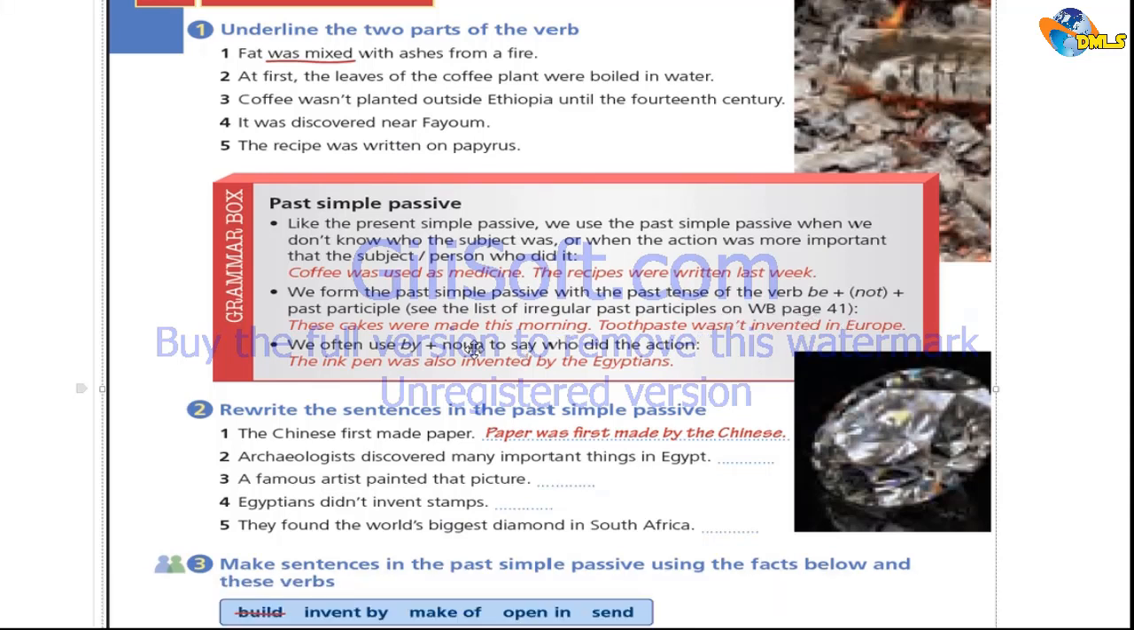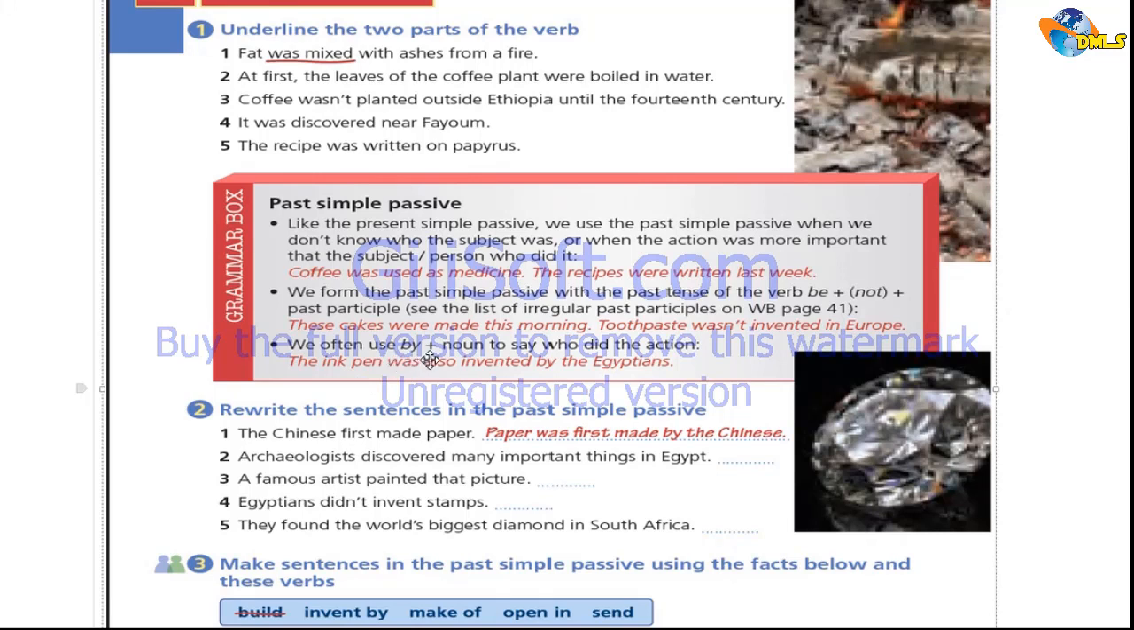Now, the examples. These cakes were made this morning. Who made them? We don't know. We use the cakes, which is the object, as it's a noun, in the same position where we would use the subject noun. Then we used were, as cakes is a plural noun. Made, that's the past participle. Toothpaste wasn't invented in Europe. Toothpaste, that's singular. That's why we used was and not, since it's a negative sentence. Then the past participle of invent, and that's invented.